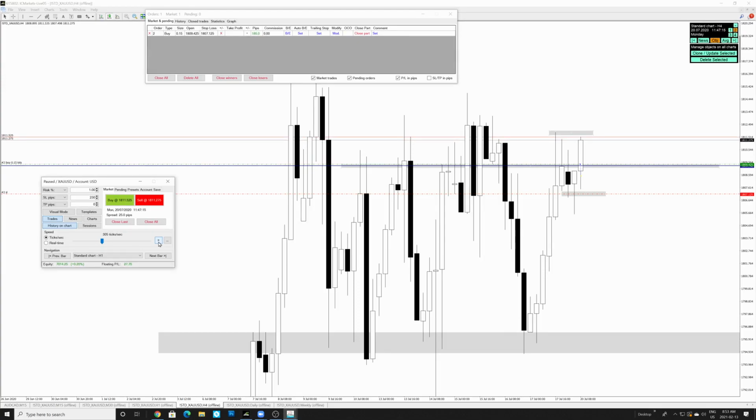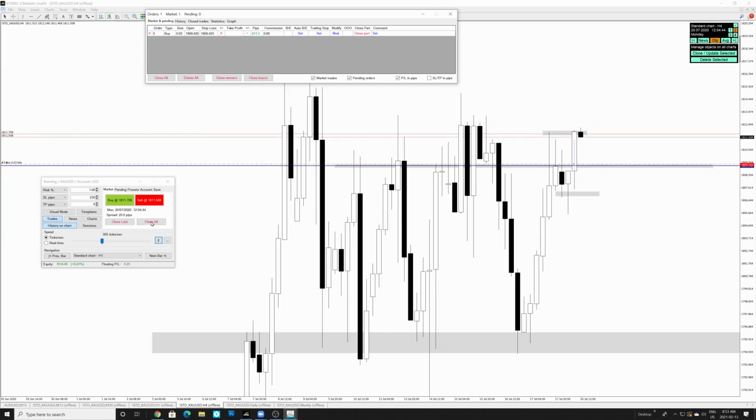Nice. So we're coming up towards 1811, which is pretty good right over here. Gonna close around 80% at this point. And now we're gonna leave the rest running. We reached target, gonna put stops at break even, and that's it. Now this is the start of the new 4-hour candle right now. If you look at the time, this is the start of a new 4-hour candle.